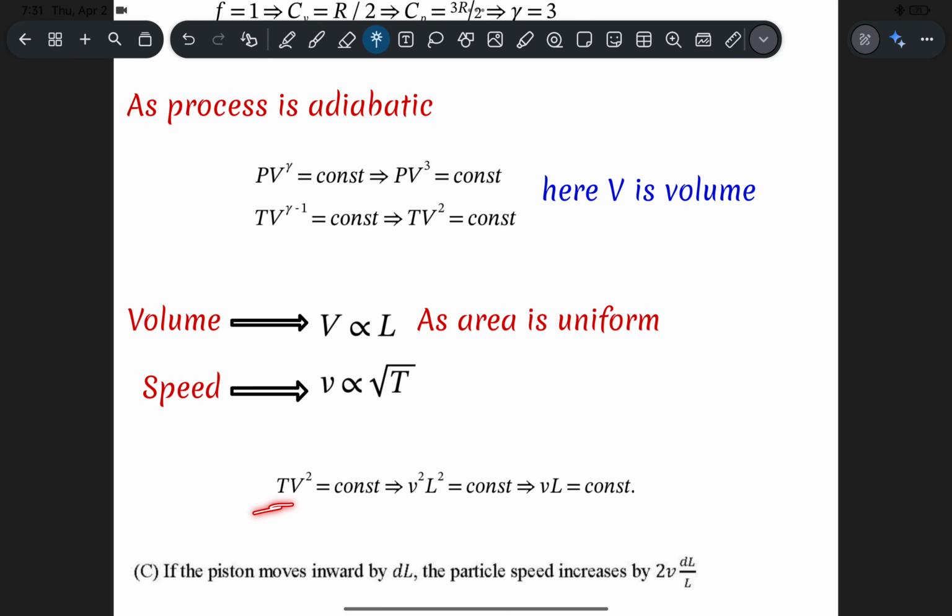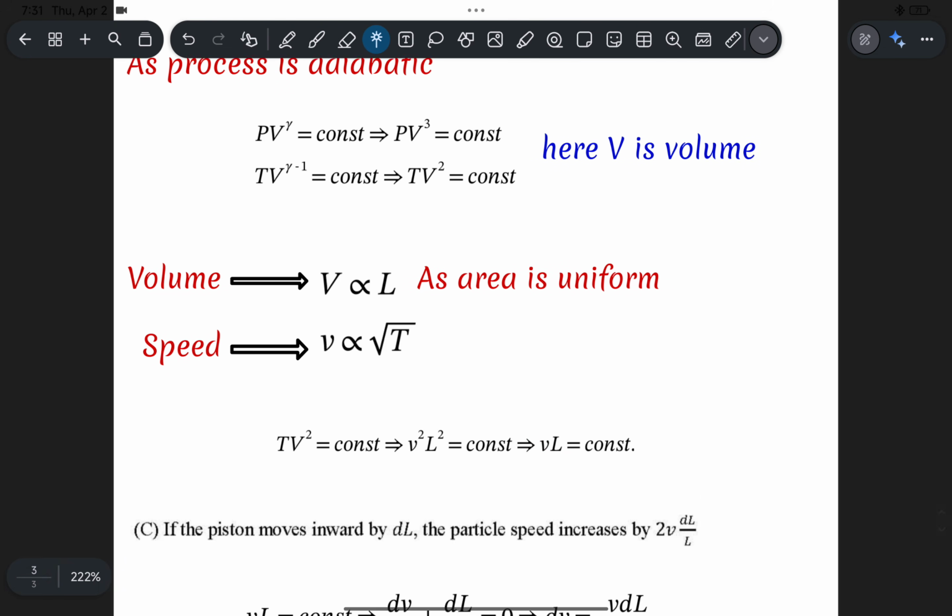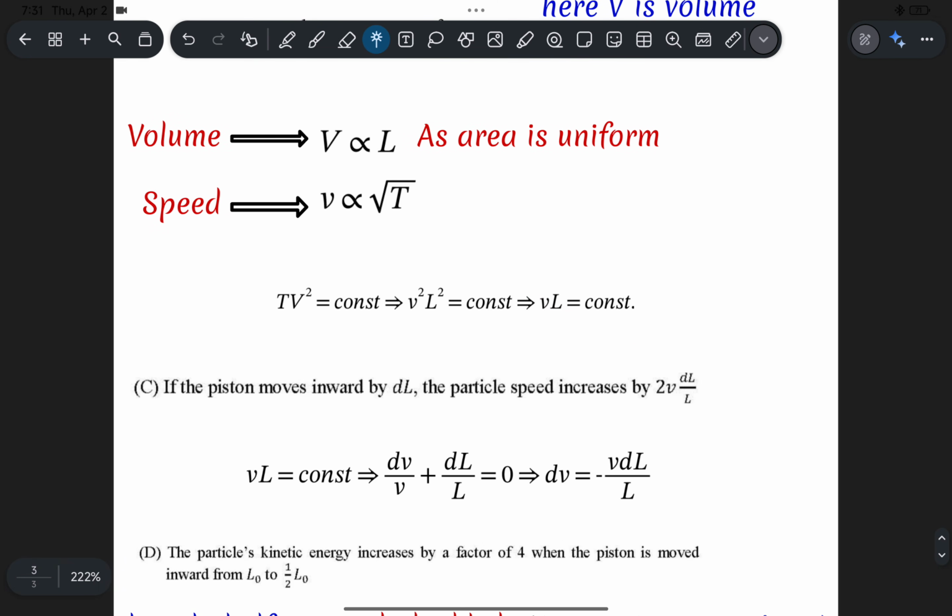Now T is nothing but V square, where V is speed, and volume is proportional to L, so this is L square. So this constant and this constant are different, but anyway they're constant. That's why I'm just writing constant. So V square L square is constant. VL is also constant only. So this one we will use, where V is speed, L is length of the column.